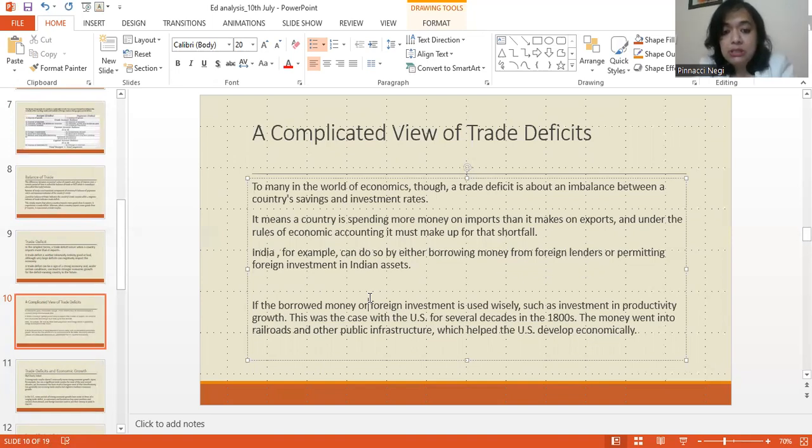This means that, you see, when a country runs a trade deficit, it means it is importing more than it is exporting. So our payments are more than our receipts, right? But students, think, if we are running a trade deficit for a very long period of time, our foreign exchange reserves would keep depleting, right? Would keep thinning. How would we fund our imports after a while?